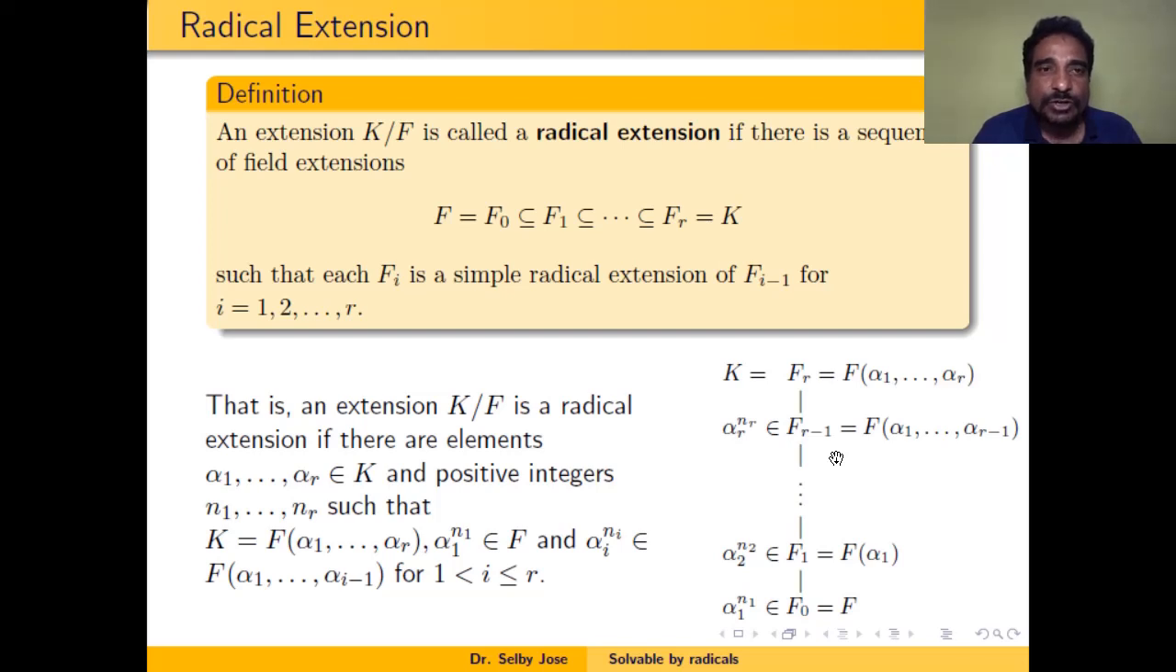So you can think of a radical extension as an extension generated by a finite number of elements alpha 1, etc., alpha r, with alpha 1 raised to n1 belonging to F for some positive integer n1, and alpha i raised to ni belonging to F(alpha 1, etc., alpha i minus 1) for each i between 1 and r.